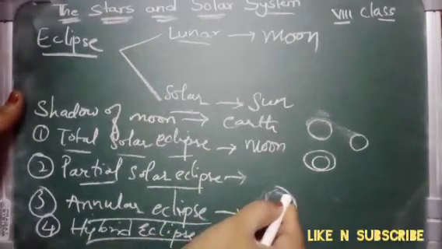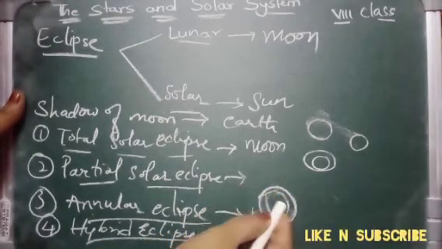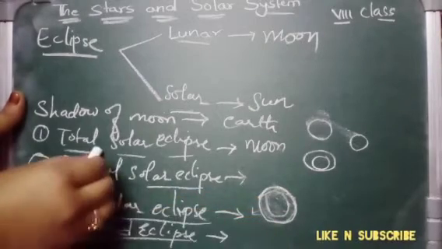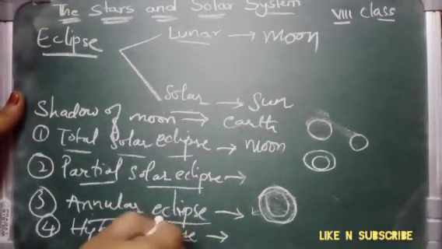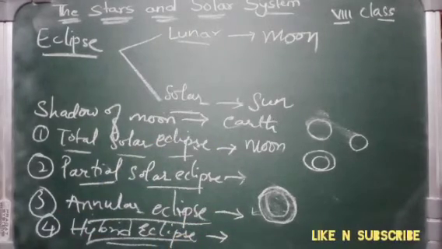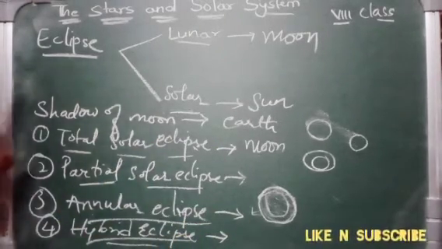Now this was visible, right? This thin layer was visible. Now that also will not be visible. It will become a total solar eclipse. So the transformation from annular to total is called a hybrid eclipse. So there are four types of eclipse.